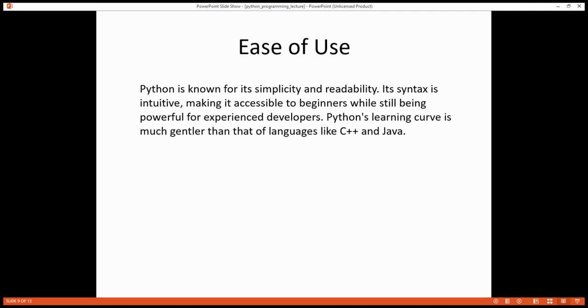Ease of use. Python is known for its simplicity and readability. Its syntax is intuitive, making it accessible to beginners while still being powerful for experienced developers. Python's learning curve is much gentler than that of languages like C++ and Java.